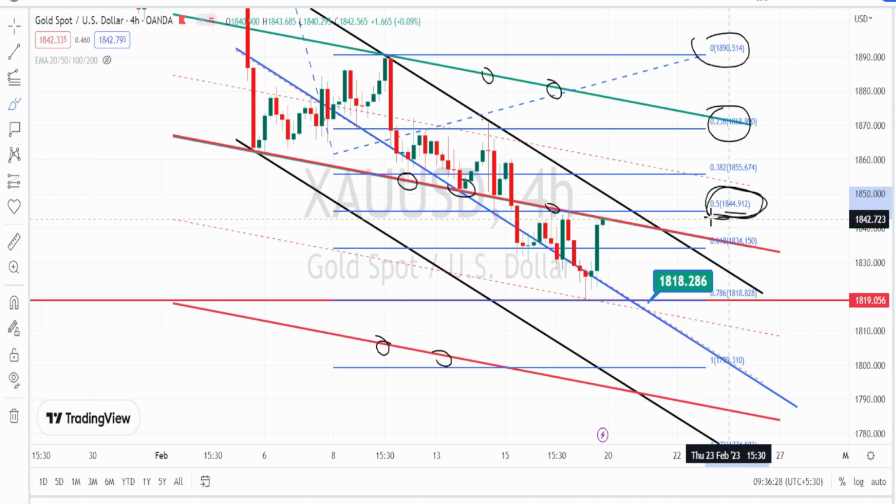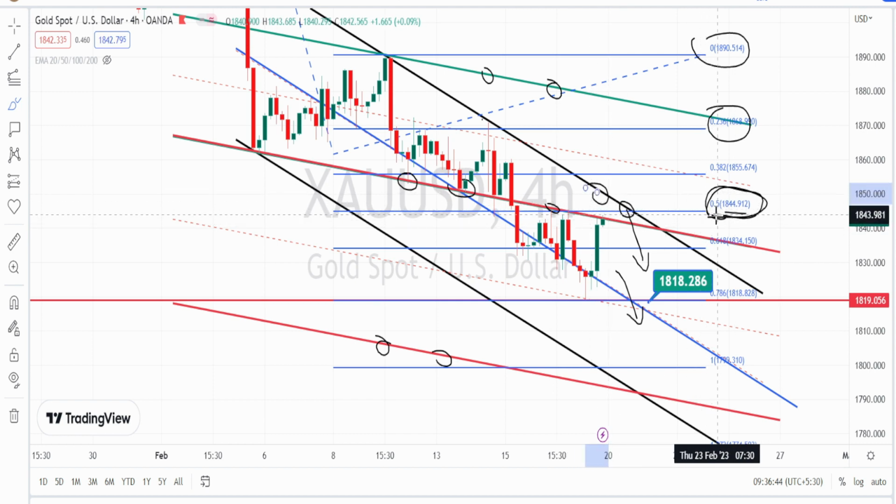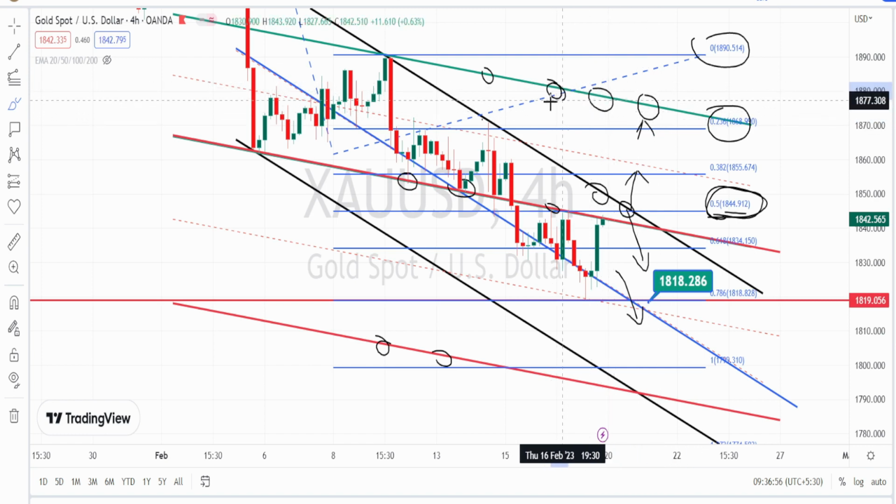this is also considered as a strong resistance level. If the price action bounces back from this resistance level, we can expect the bearish trend to continue in 4 hours time frame, and if the price action breaks this resistance line on this 0.5% of the Fibonacci's extension tool, we can expect the bullish side retracement to continue, and next level of resistance is going to be the green color trend line or the resistance line.